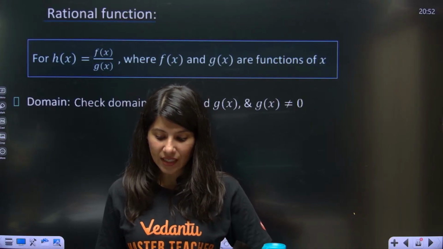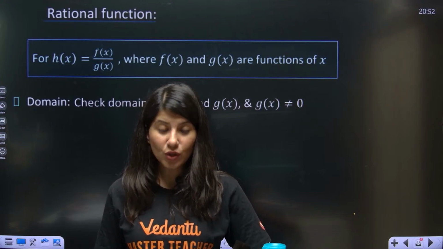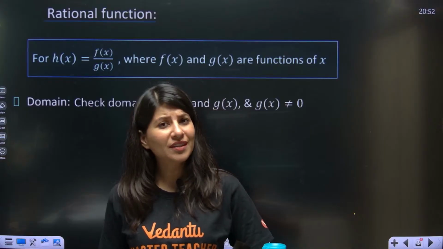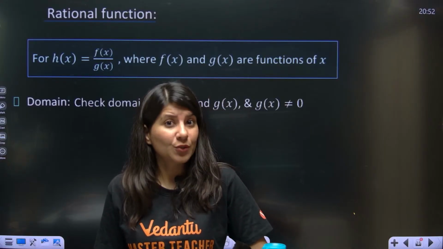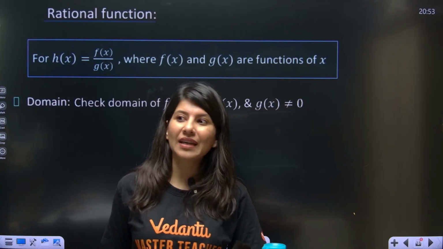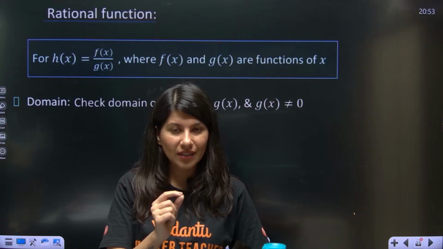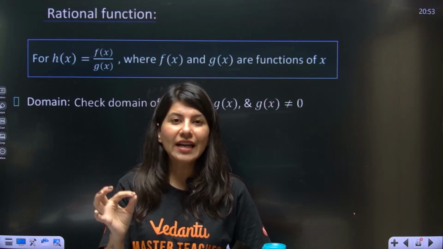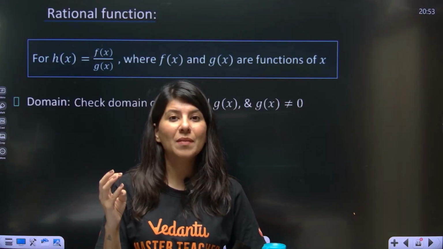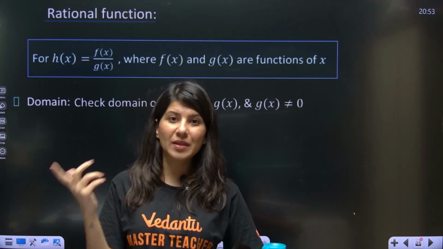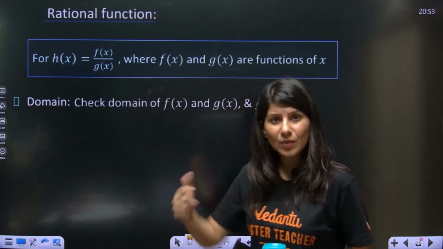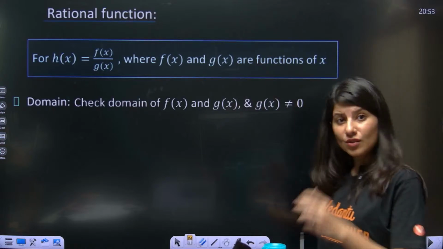Okay, Mithul is asking a doubt. Why does range belong to codomain but not equal to codomain? No, who told you? Range can be equal to codomain. Range can be a subset of codomain, and the same concept we are going to study while studying classification of function, that is one-one, many-one, into, onto function. There will be a session, not the next one, a session after that. So that we are going to study.